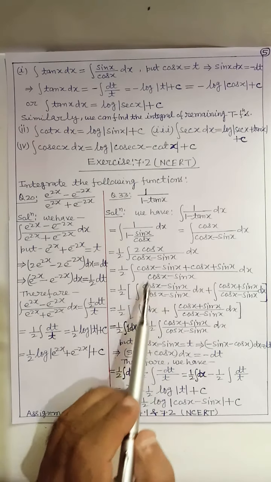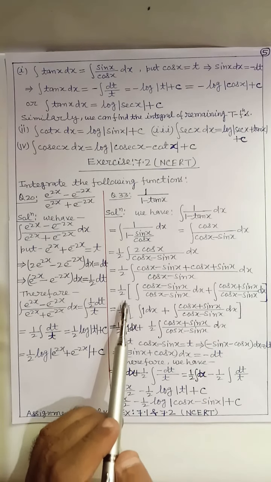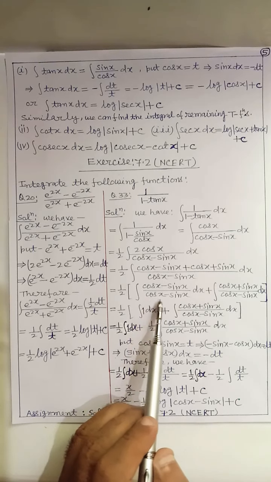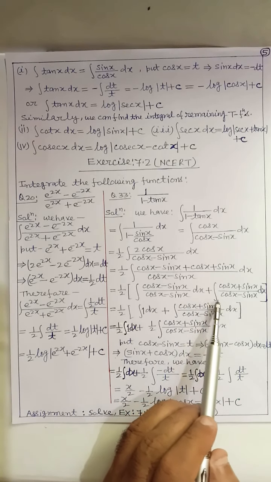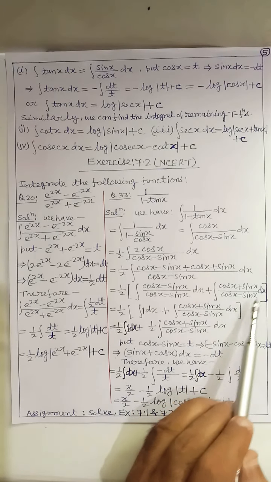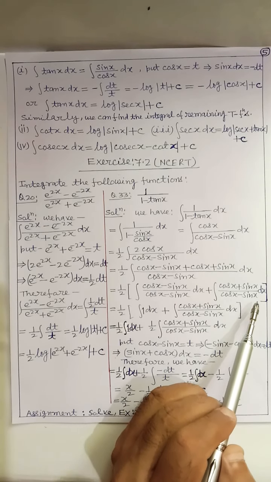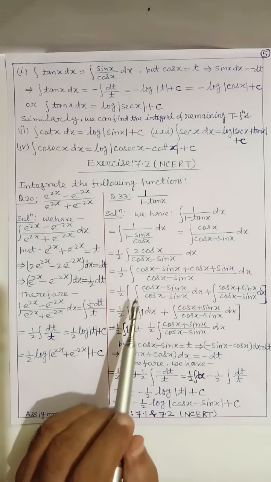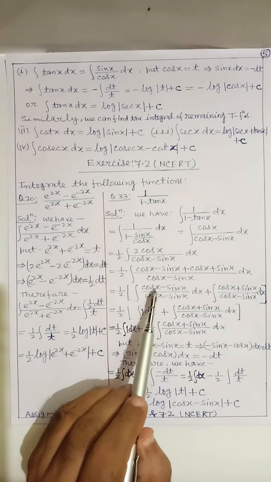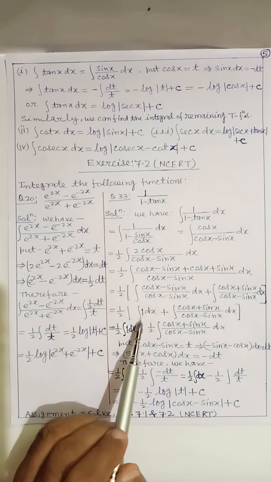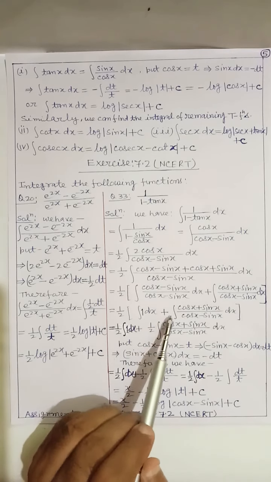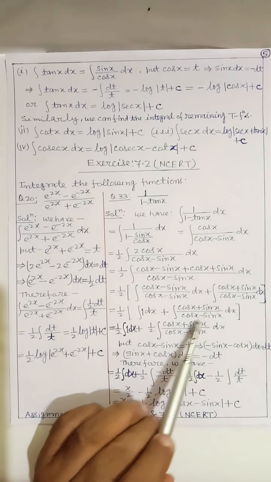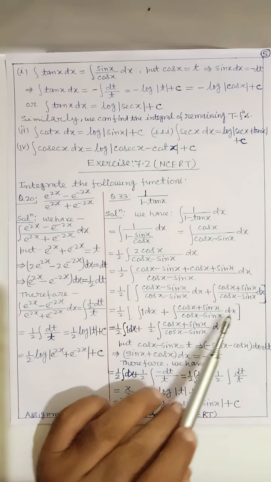So we can write it in this way. And we separate the numerator: 1 by 2 integral of cos x minus sin x by cos x minus sin x dx plus integral of cos x plus sin x by cos x minus sin x dx. This is equal to 1 by 2. Here this will be cancelled. We get integral of 1 dx plus integral of cos x plus sin x by cos x minus sin x dx.